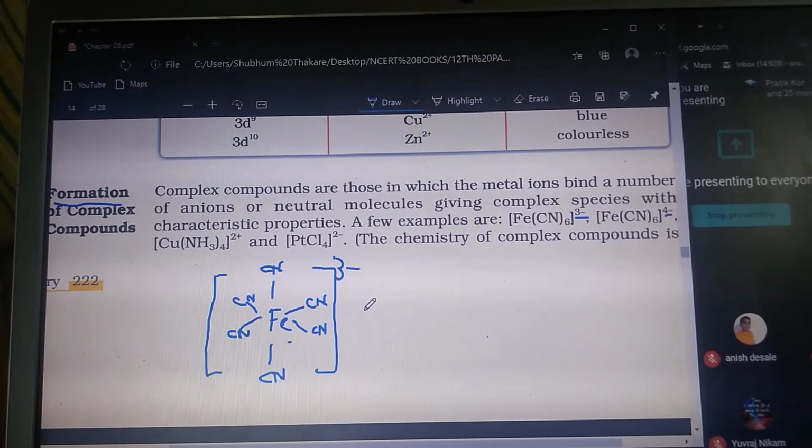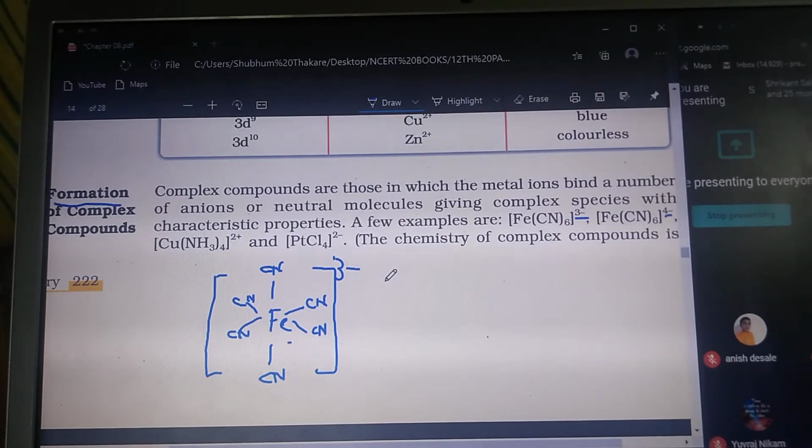So complex compound formation takes place in the case of the transition metals, and that is one of the properties of the transition elements. Okay, now why are they forming complex compounds?